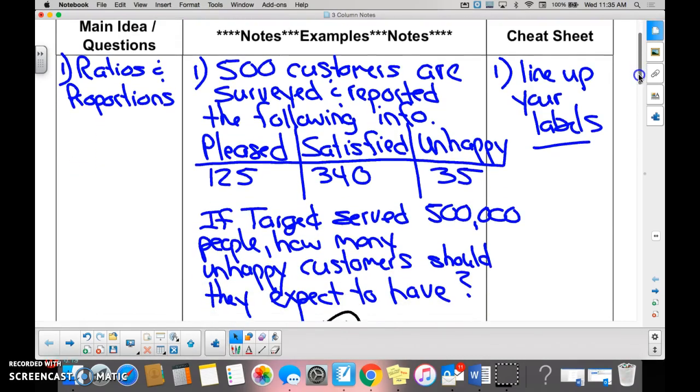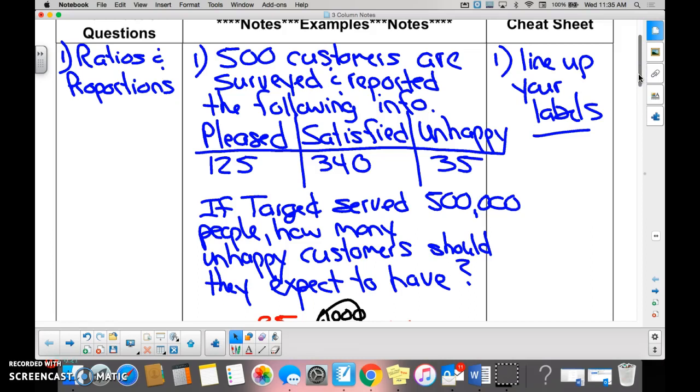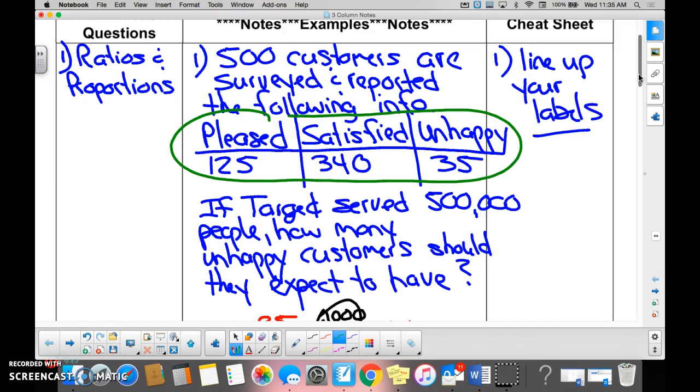We surveyed a whole bunch of customers, and we found this result. We found that 125 were pleased, 340 were satisfied, and 35 were unhappy.